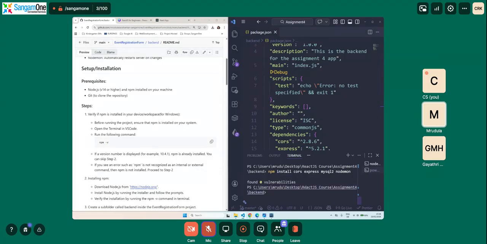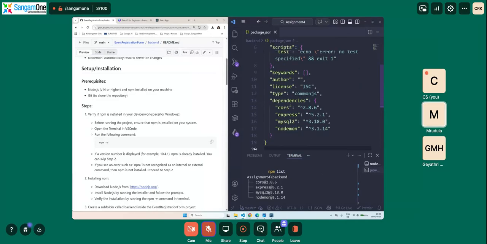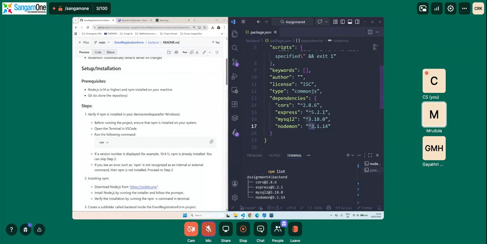So we will run npm list. As you can see, we have cors, Express, MySQL2, and NodeMon. We can also verify it in our package.json. See here, in the dependencies portion, we have cors, Express, MySQL2, and NodeMon. What this means is this version, 3.1.14 and above, upwards, you can automatically install the updates without having to uninstall and reinstall it.